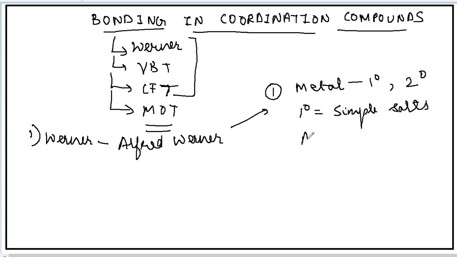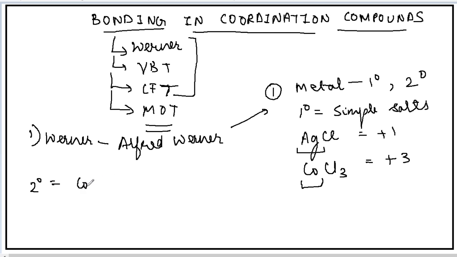For example, if I take example as AgCl. Ag is a metal. What will be its valency? Its valency will be +1. If I take example of cobalt chloride, cobalt is the metal. What will be its valency? Its valency is +3. So primary valency is the valency of the metal which the metal shows in case of the simple salts. Whereas secondary valency is the valency of the metal in case of coordination complexes.